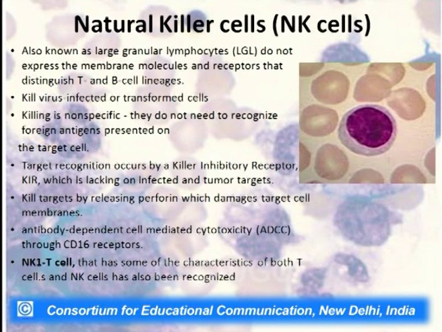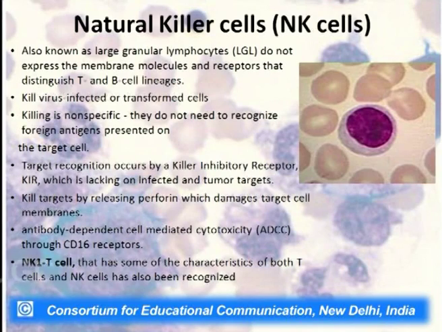There is another process where NK cells are involved, which is called ADCC, or antibody dependent cell mediated cytotoxicity. This process takes place because NK cells have CD16 receptors on their membrane. What happens if an antigen is present? Most of the time an IgG antibody is produced against it, which binds to the antigenic determinant on the antigen. CD16 is a receptor which binds to the Fc region of the IgG, so this complex can bind to the CD16 receptor on the NK cell.